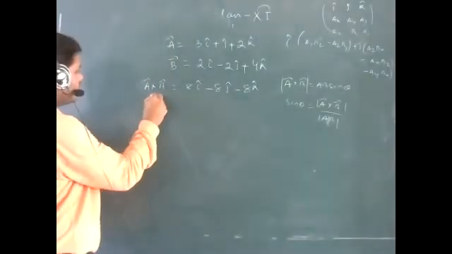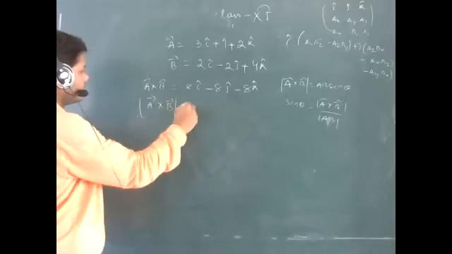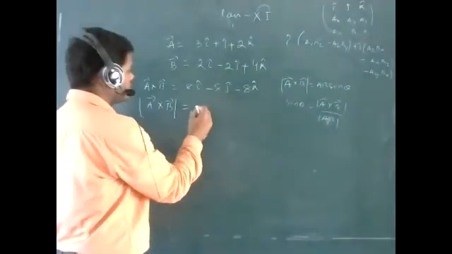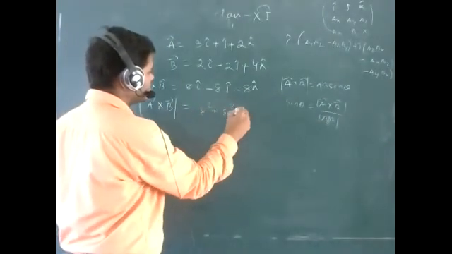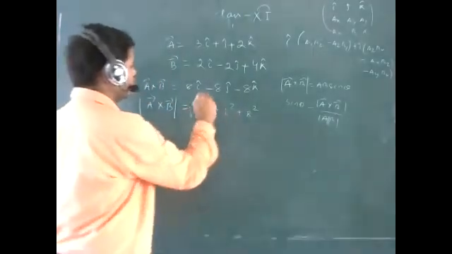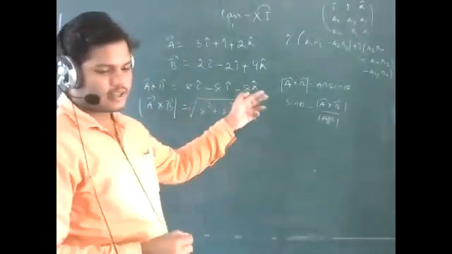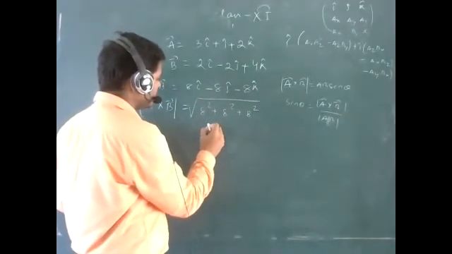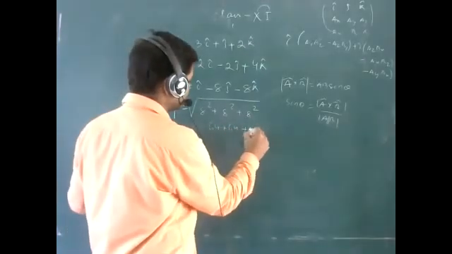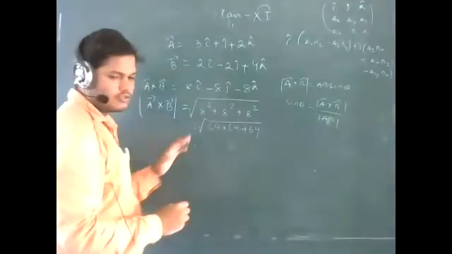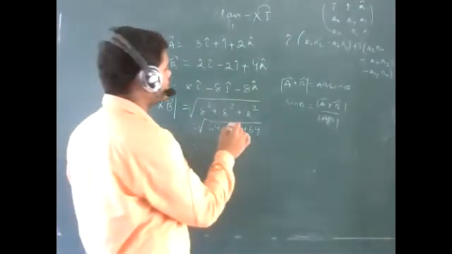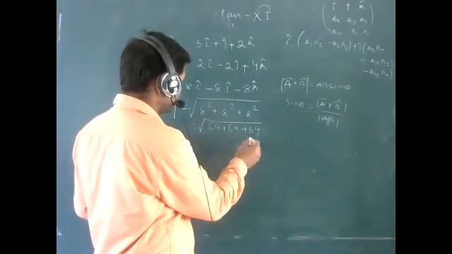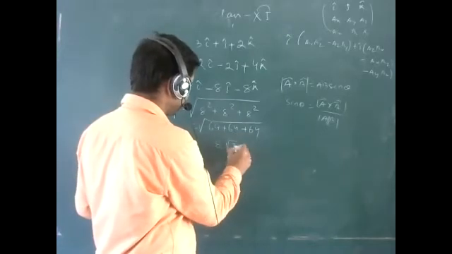Then what do you have to find? You have to find the magnitude of A cross B, because we need the magnitude part. Yes or no? So 8 square plus 8 square plus 8 square, under the square root. That is Ax square plus Ay square plus Az square, square root. 8 square is 64, plus 64 plus 64. So what is the value?